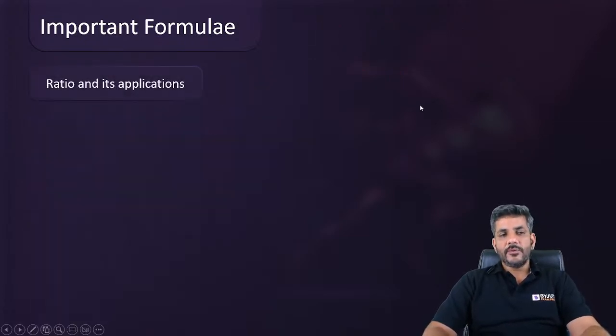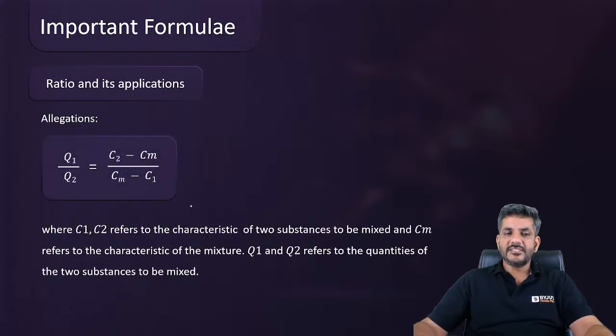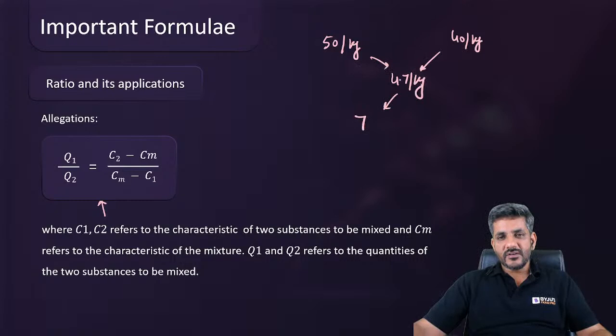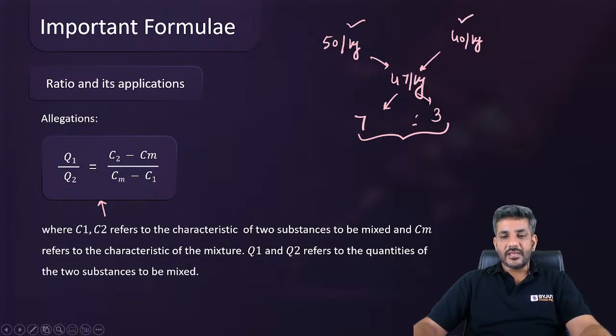After that, the next thing that we have is ratio and its applications. So its application would be primarily in alligation, which will be needed. I'm sure all of you have studied this formula, probably in other form as well. That is, let us say price of a quantity is 50 per kg, price of another quantity is 40 per kg, and the resultant price by mixing them is 47 per kg. The difference of these two will be equal to 7. Difference of these two will be equal to 3. This 7:3 is the ratio of these two quantities, right?